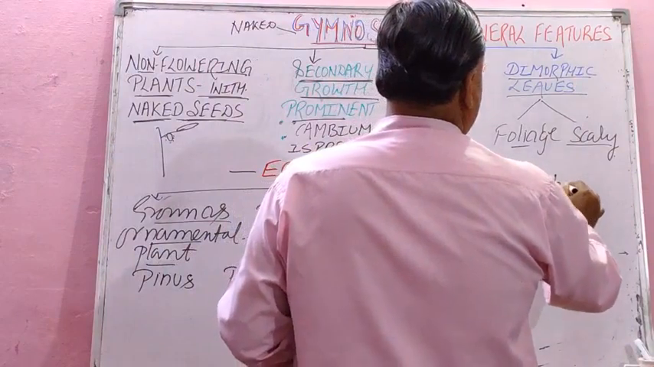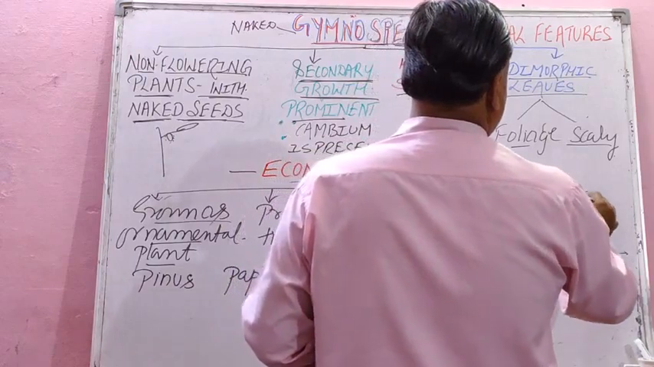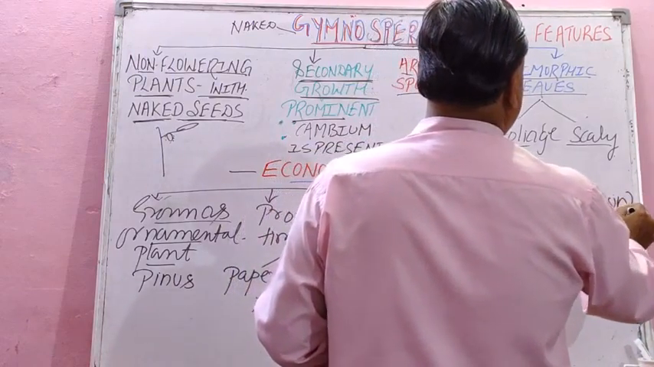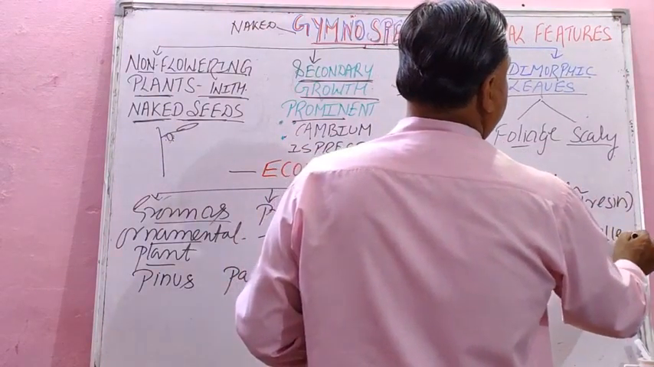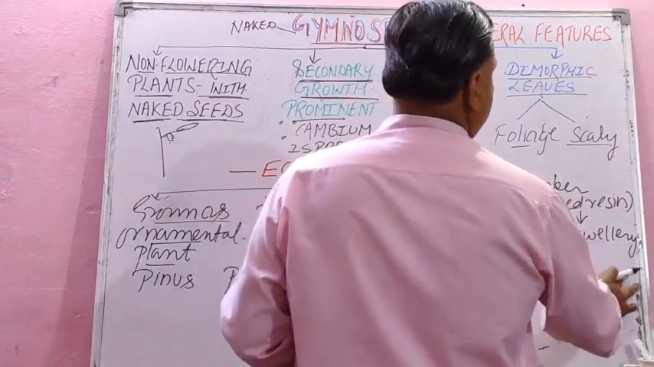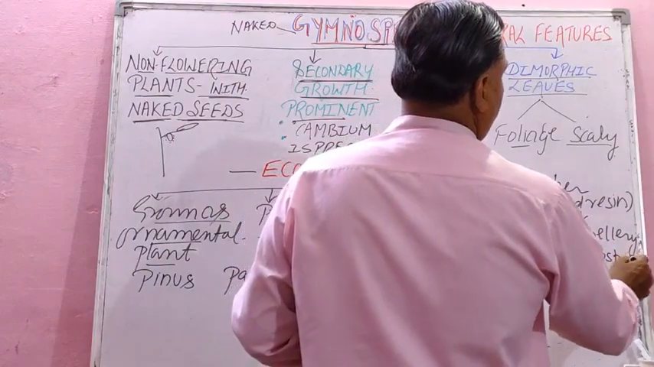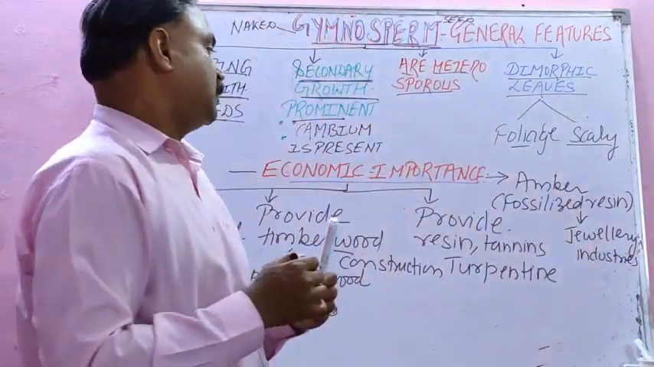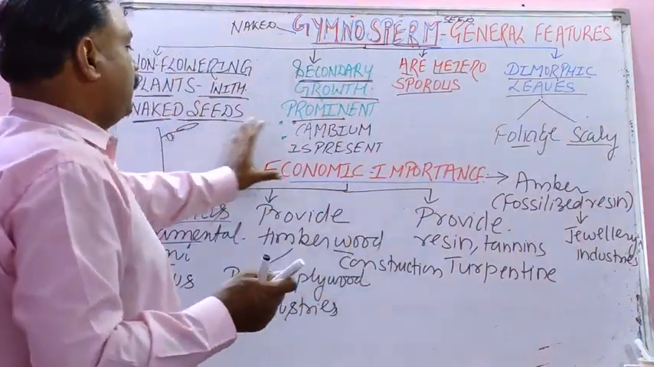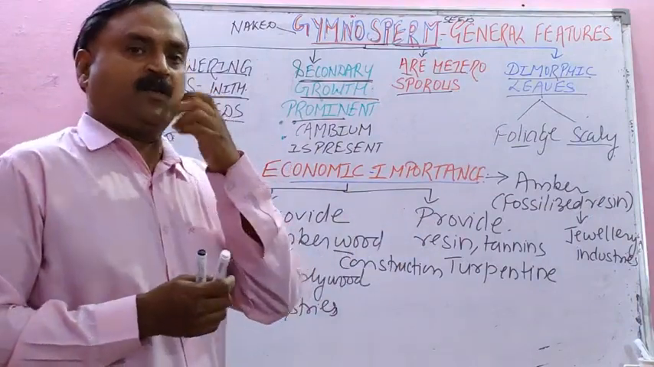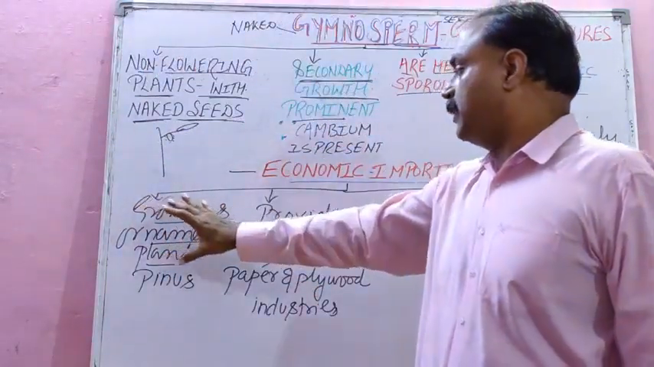Amber is what, children? Fossilized resin derived from pine, used in jewelry industries to shine gold, to shine the ornaments, for cleaning and shining the jewels. So there are many economic importances, students, but I have given you only four general features and four economic importances so that you can easily learn and write on your fair copy on the basis of your assignment question.